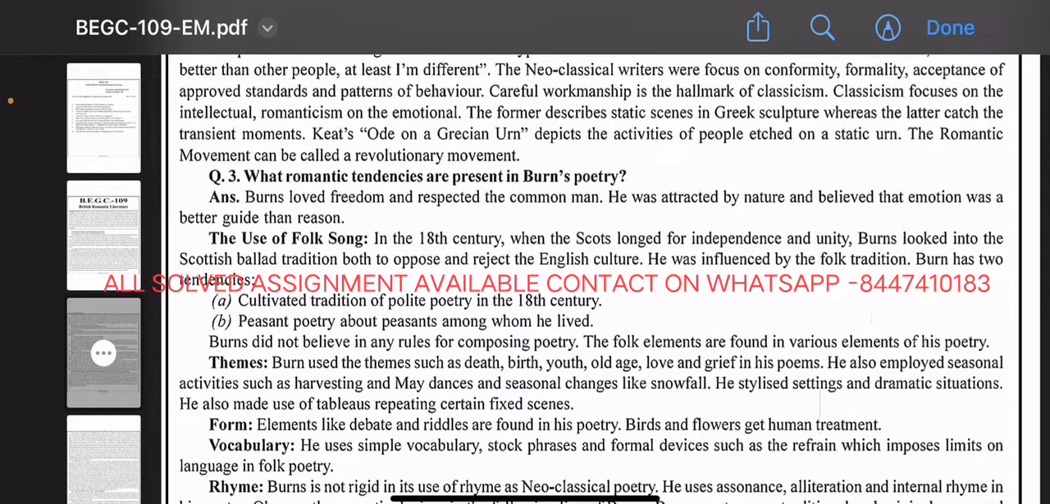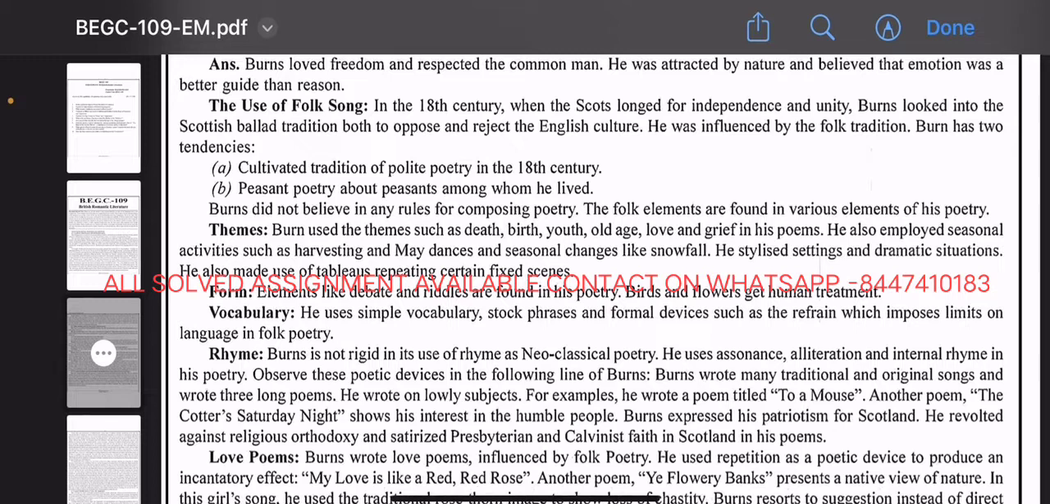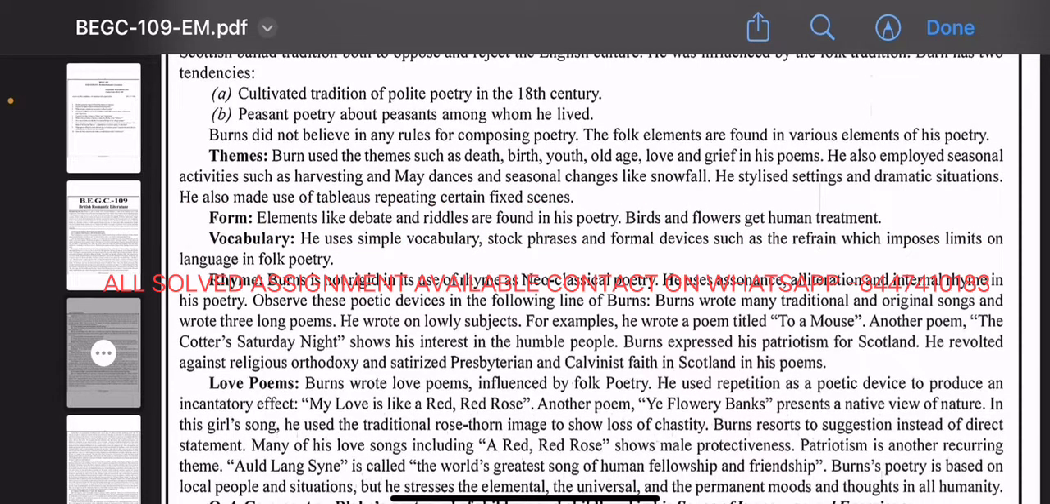He used stylized settings and dramatic situations. He also made use of tableaus, repeating certain fixed scenes. Form: elements like debate and riddles are found in his poetry. Birds and flowers get human treatment. Vocabulary: he uses simple vocabulary, stock phrases, and formal devices such as the refrain, which imposes limits on language in folk poetry. Rhyme: Burns is not rigid in his use of rhyme. Like neoclassical poetry, he used assonance, alliteration, and internal rhyme in his poetry.